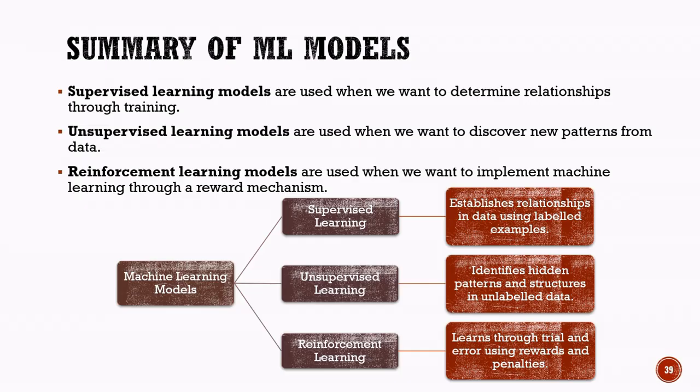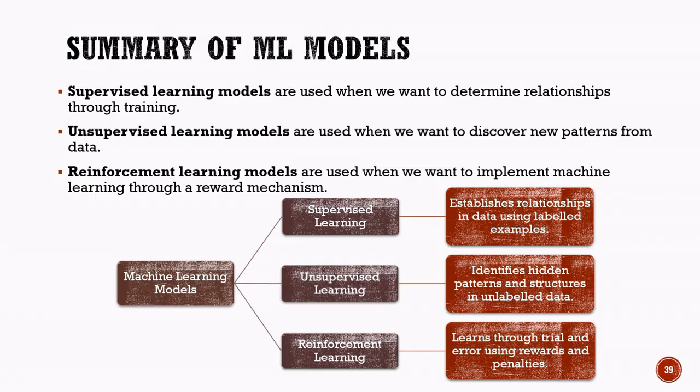The second category is unsupervised learning. Here, the model works with unlabeled data. Since no correct answers are provided, the model explores the data independently and identifies hidden patterns, similarities, relationships, and groups within the dataset. The third category is reinforcement learning. In this approach, the model learns through interaction with its environment. It receives rewards for correct actions and penalties for incorrect ones. Through trial and error, it gradually learns the best strategy for achieving its goal.